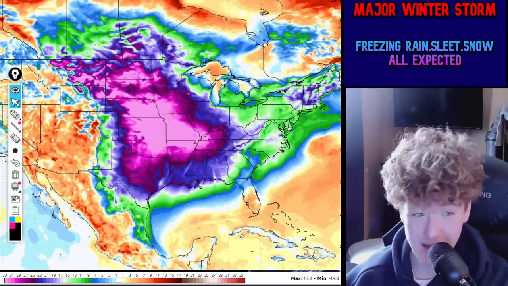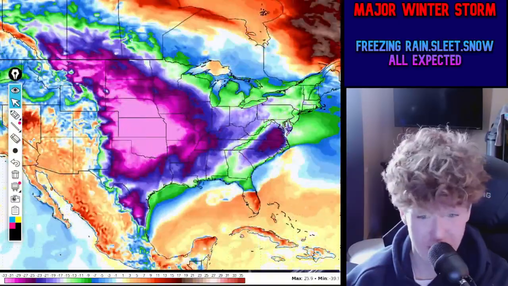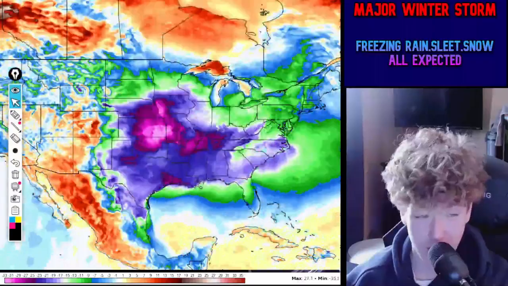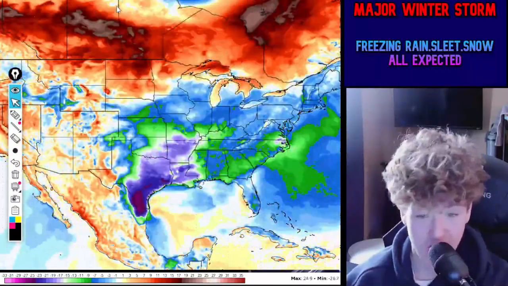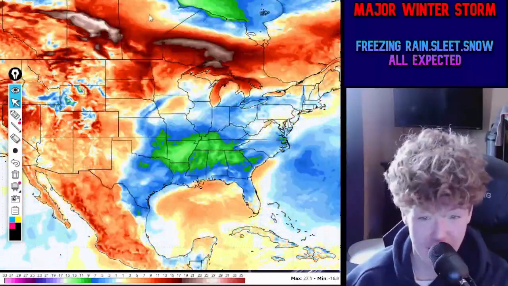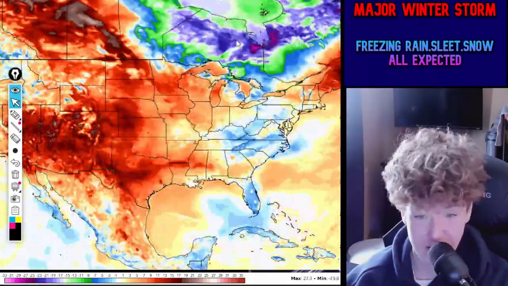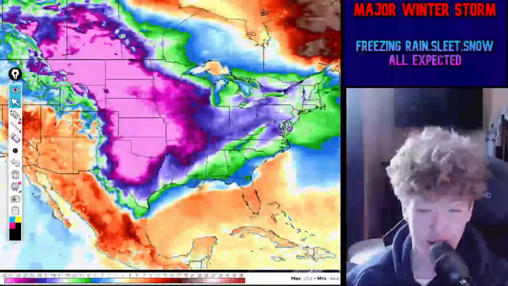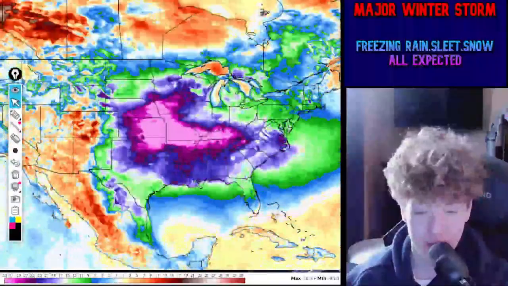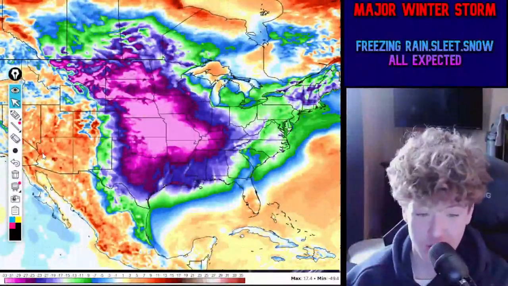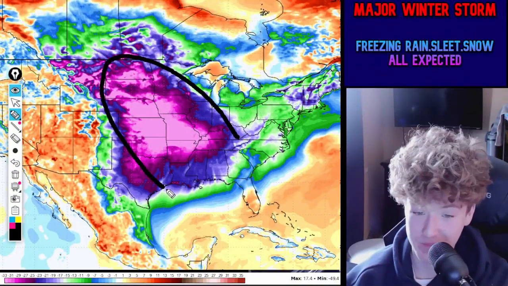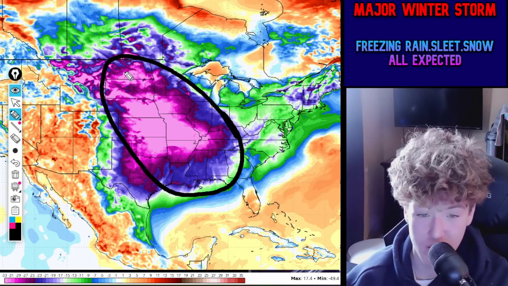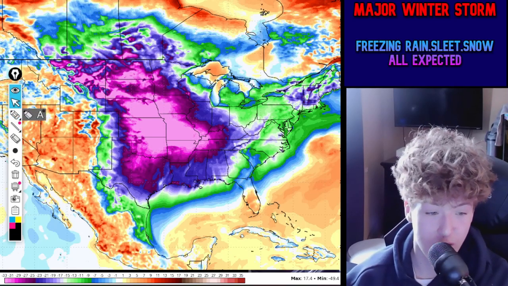And this is going to continue here through around Wednesday, Thursday, even into the Friday time frame with really, really below average temperatures, which is going to finally maybe wear off around the Sunday time frame into Monday, where it's going to go back to maybe above average temperatures. But we're going to see some really, really below average temperatures for a lot of the central U.S. with this here. In this area I circled, going all the way from Louisiana all the way up to North Dakota with really, really below average temperatures.